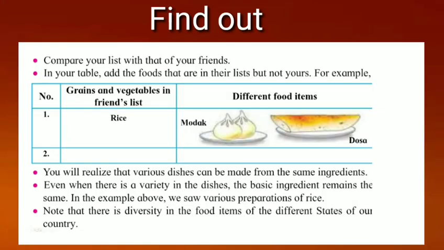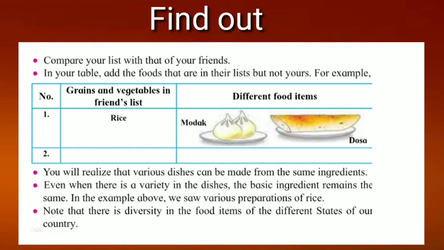Now see students, here another table is given with grains and vegetables in the friend's list. What the friend has prepared from the rice, like different food items such as modak and dosa. You will realize that various dishes can be made from the same ingredients.